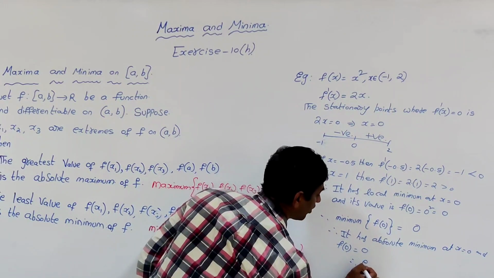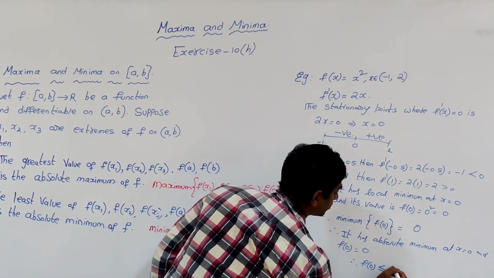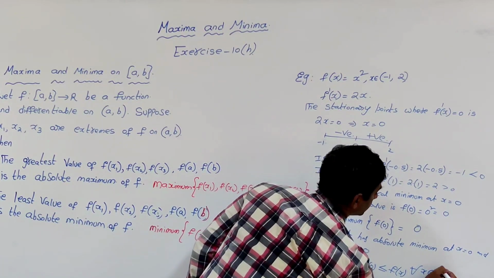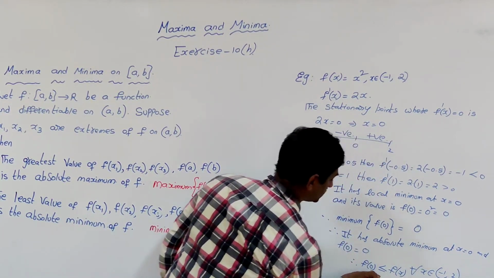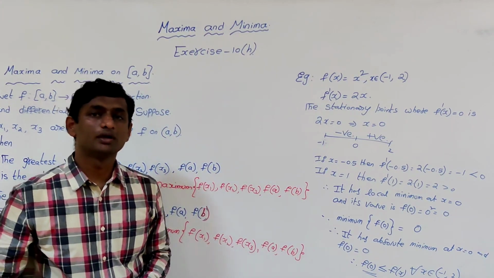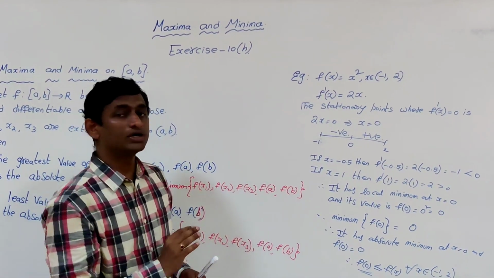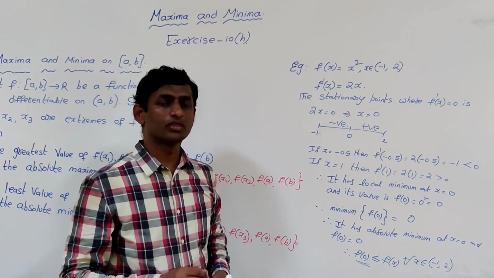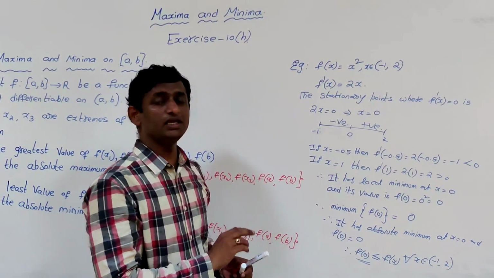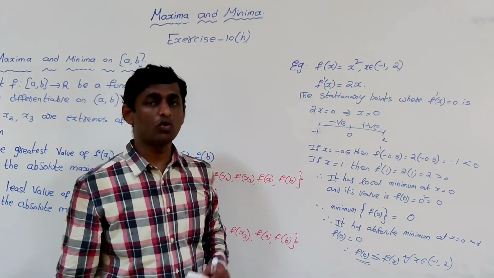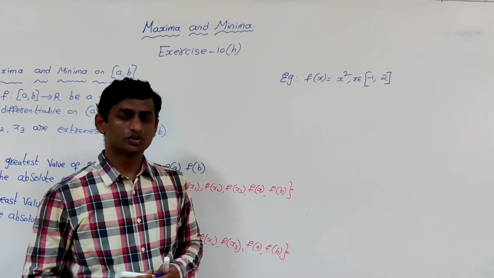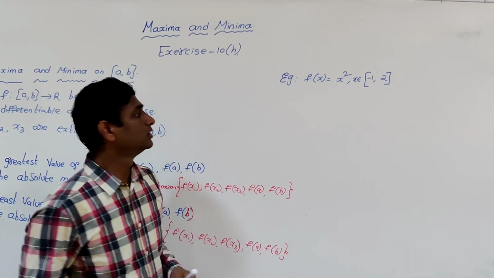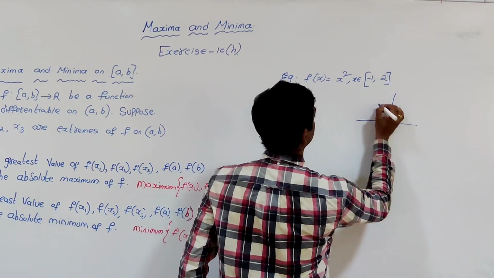That means f(0) is less than or equal to f(x) for all x belonging to the open interval (-1, 2). So this f(0) is the absolute minimum of the entire function defined on open interval (-1, 2). Now, if I change the open interval to closed interval, what happens? That is f(x) = x^2, x belongs to closed interval [-1, 2]. We are well acquainted with the graph.